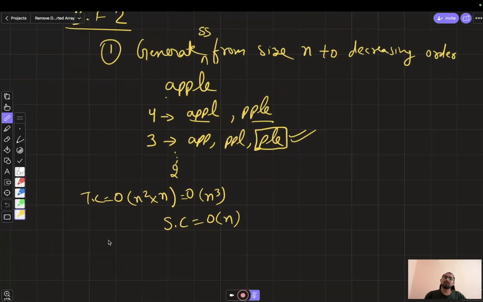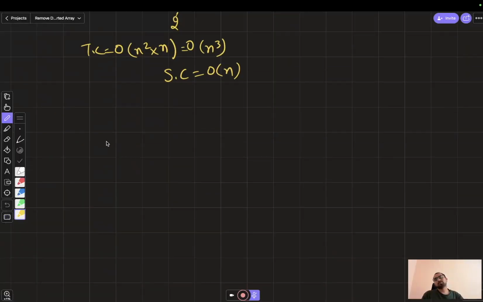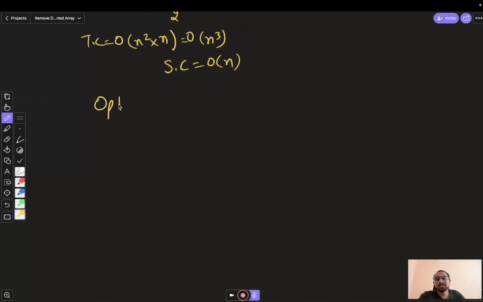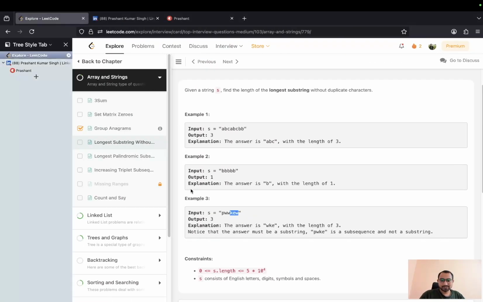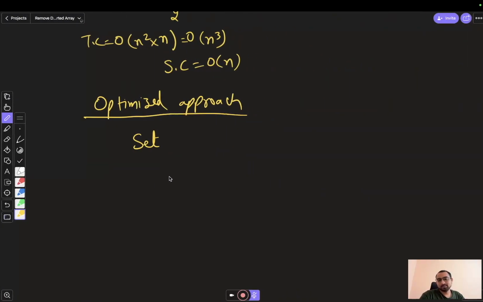So let's understand how to solve this problem and what the optimized approach can be. So we can solve this problem with the help of a set. For example, let's take this one, PWWKEW. PWWKEW is our input, and now we can keep a set.